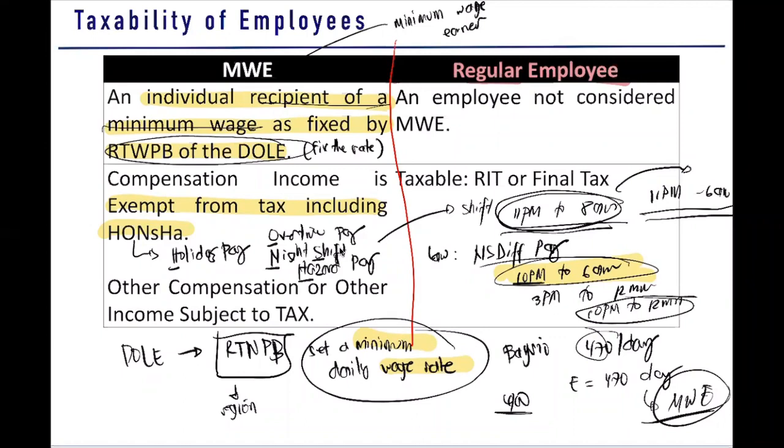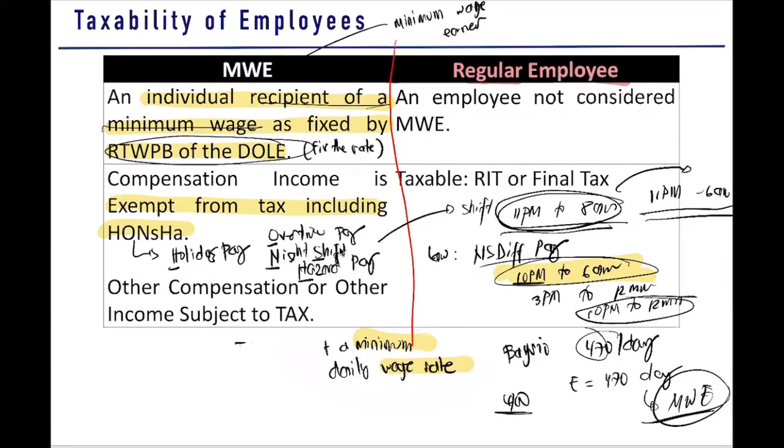So holiday pay because you work on a holiday, overtime pay because you work overtime, night shift pay because you work from 10 p.m. to 6 a.m. And then you have your hazard pay because of the risk of your work. So if you have your compensation income and you are an MWE and you receive any of this, you are exempt. Now, how about for the other compensation of your MWE.